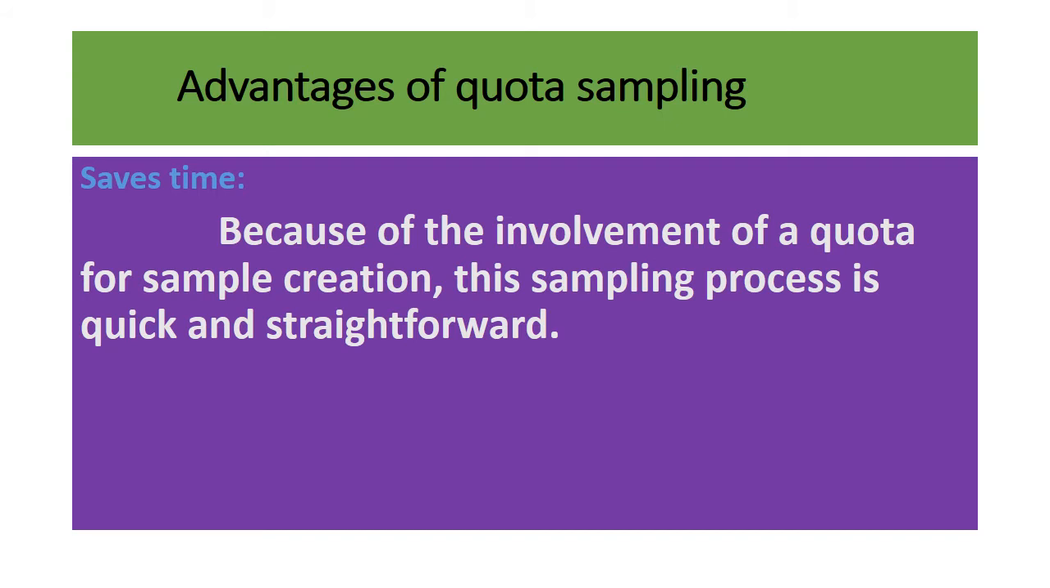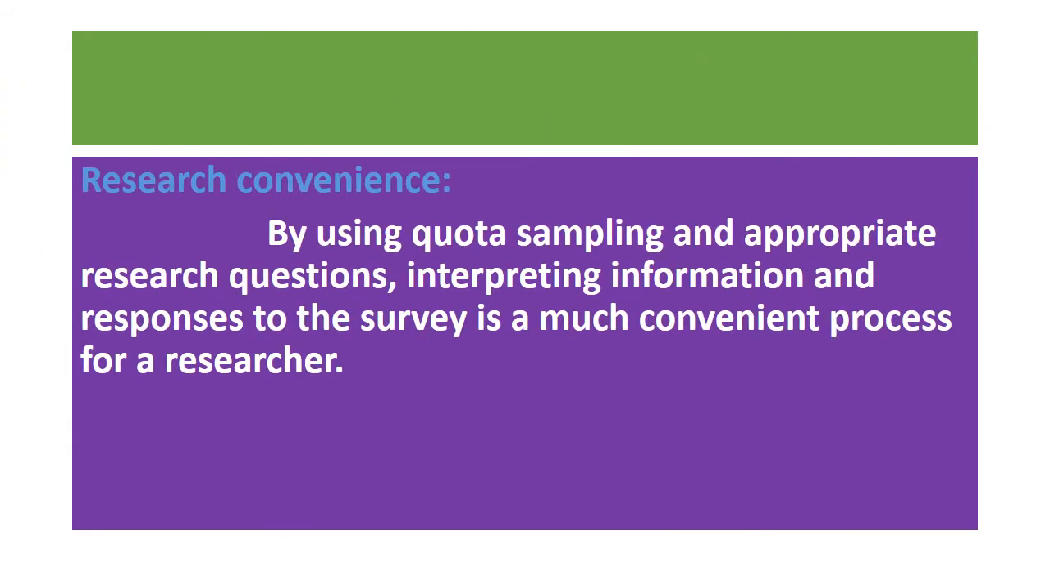Advantages of quota sampling. First one, it saves time. Because of the involvement of a quota for sample creation, this sampling process is very quick and straightforward, and it saves time. And it is more convenient for the researcher. By using quota sampling and appropriate research questions, interpreting information and responses to the survey is a much more convenient process for a researcher.